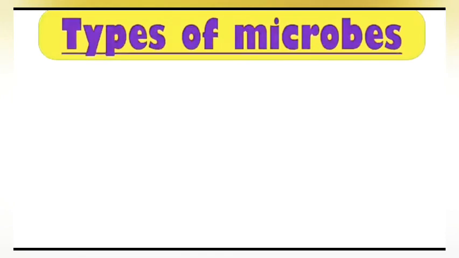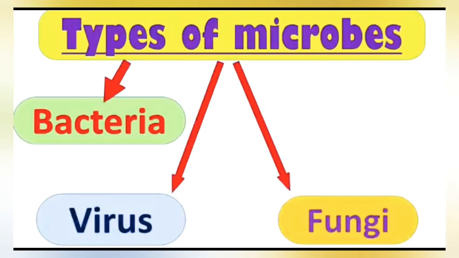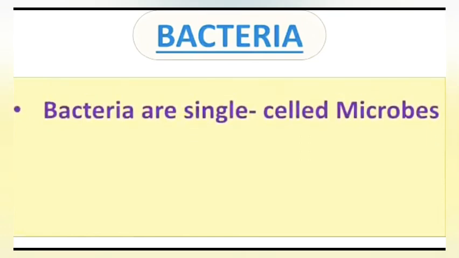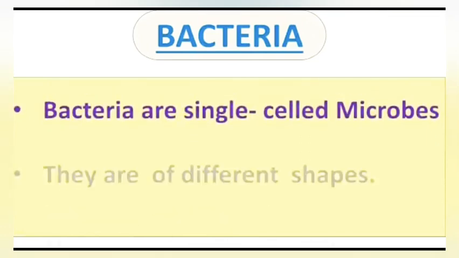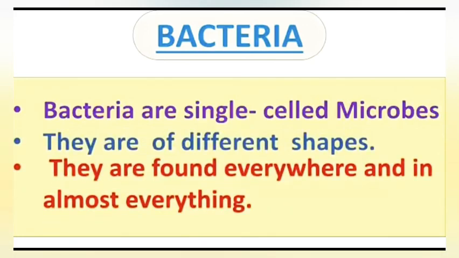Types of microbes. There are mainly 4 types of microbes, and they are bacteria, virus, fungi, and protozoa. So bacteria. Do you know, kids, the fact about bacteria? Bacteria were among the first life forms to appear on the earth. Bacteria are single-celled microbes. They are of different shapes. They are found everywhere and in almost everything.